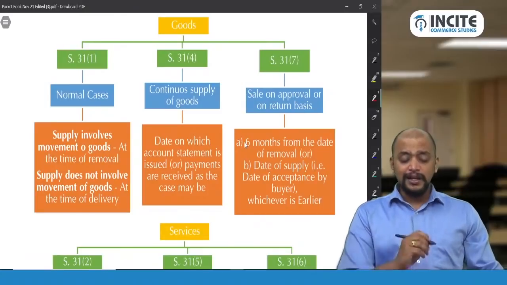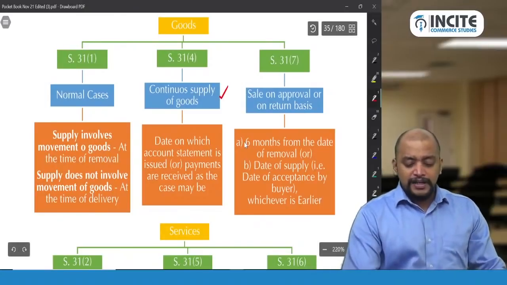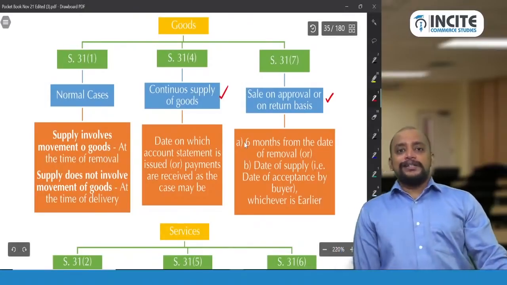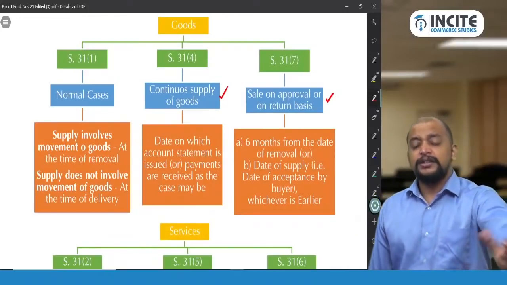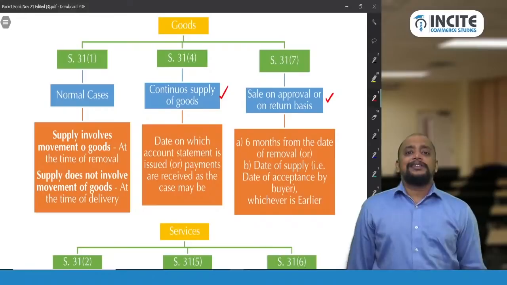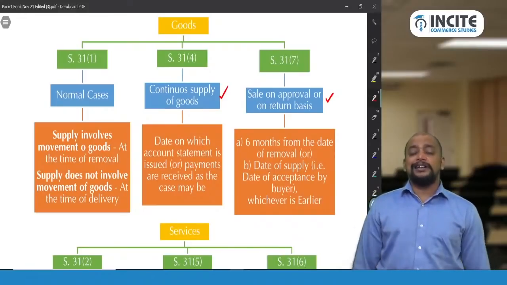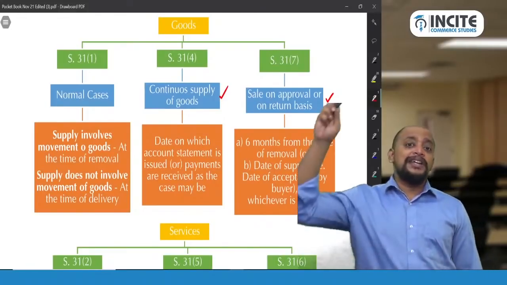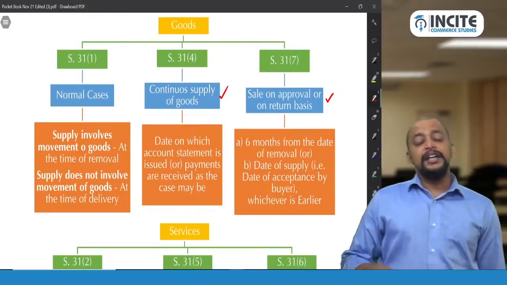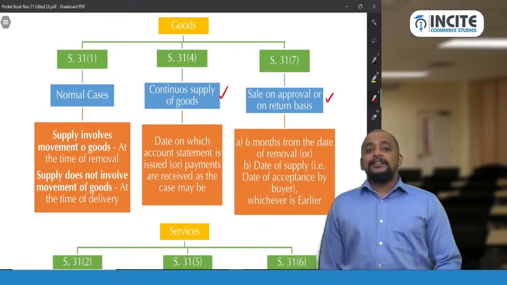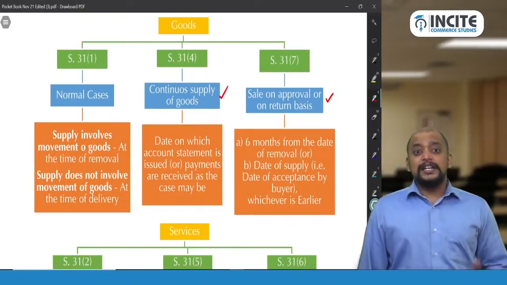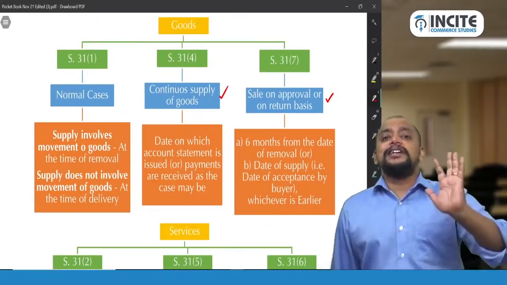Then in case of sale on approval or on return basis. Sale on approval or on return basis means first I will hand over the product to the recipient. If he likes it, he will continue to use it and it is considered as sale. The day when he accepts it, I will raise the invoice. Suppose he is not accepting within 6 months, then the date on which 6 months is over will be taken as the deemed supply.